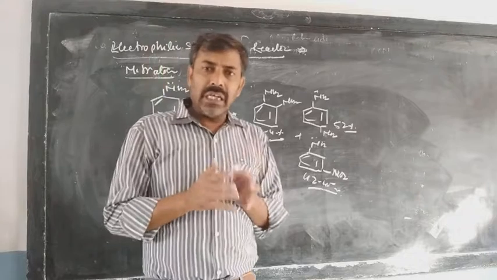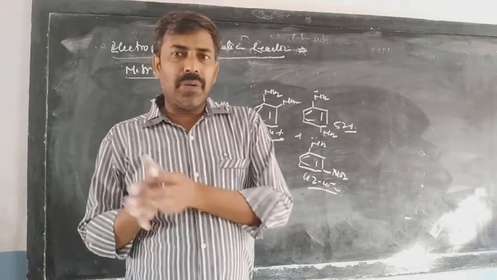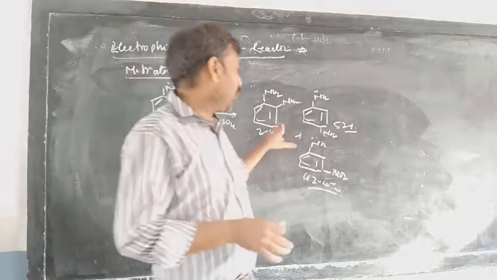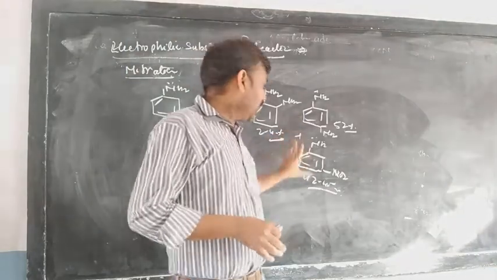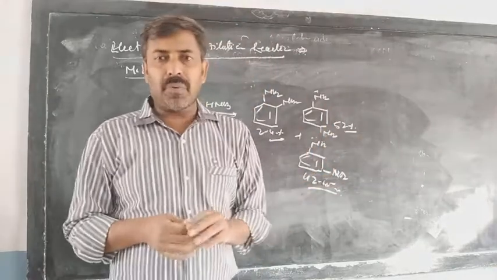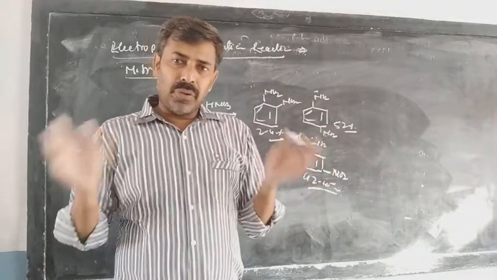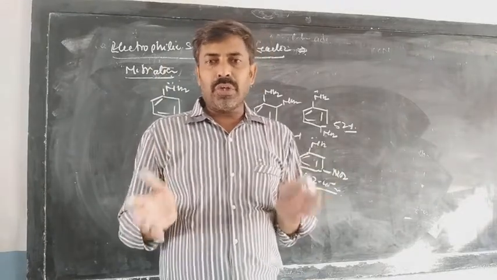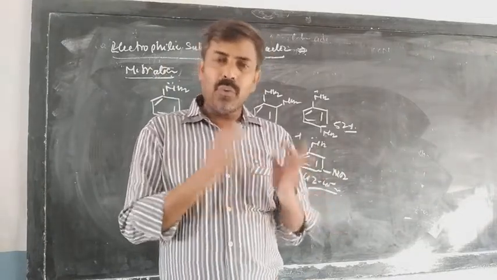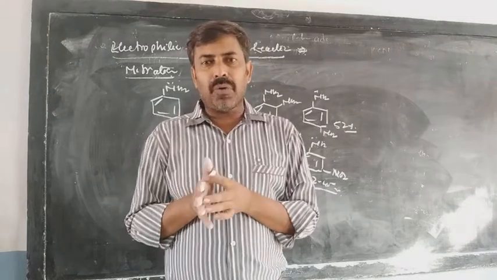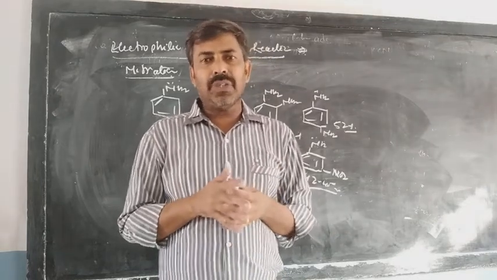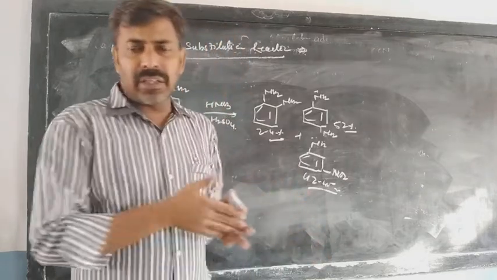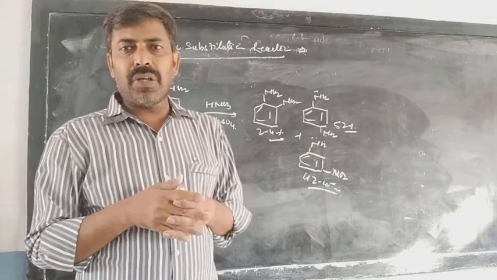Generally we consider that in an ortho para director, the major product will be the para product and the minor will be the ortho product. But we do not expect any meta product, because during the resonance no negative charge appears on the meta position, so it is not going to attract the electrophile. So whatever compound is found as the meta product is negligible, the amount of that substance will be very, very low. But why in the case of nitration do we get a sufficient amount of the meta nitro product?